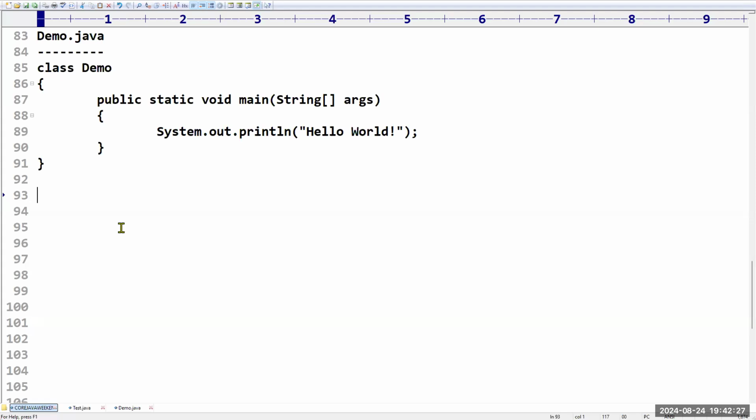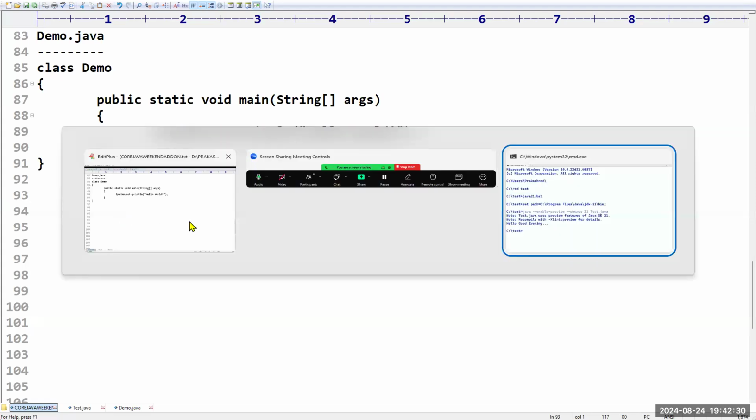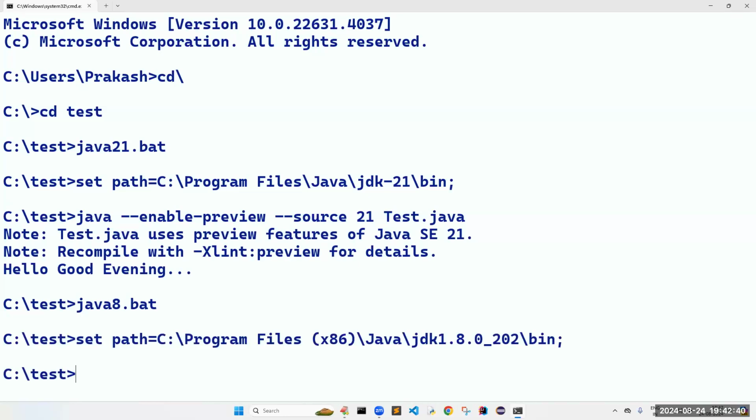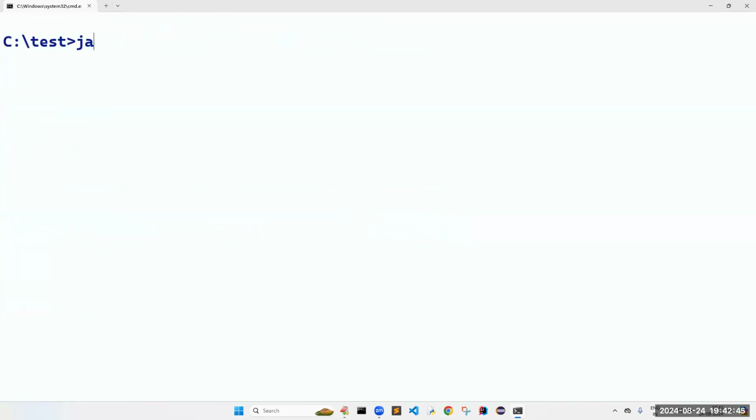Yes, sir. So now I'm going to close this command prompt, and I will choose which version of Java: Java 17, Java 21, Java 20, Java 14, 5, 7, 8, anything you can use. So which version did I activate? Java 8. Now how to run the program? There are two commands. One is javac. What is the file name that we have given? Demo.java. I am trying to compile a file named Demo.java. If there is any error in the file, it is going to display it. Luckily, we don't have any error. That's why it returned to the next prompt.